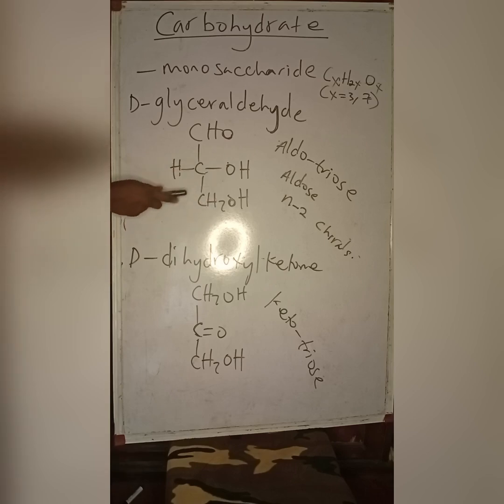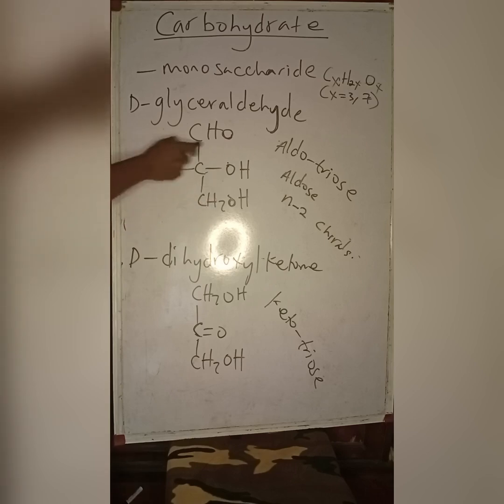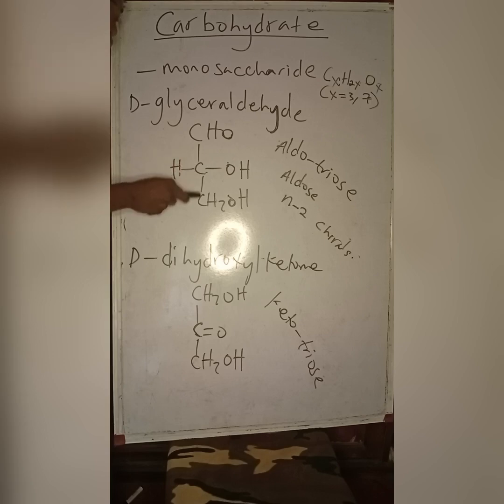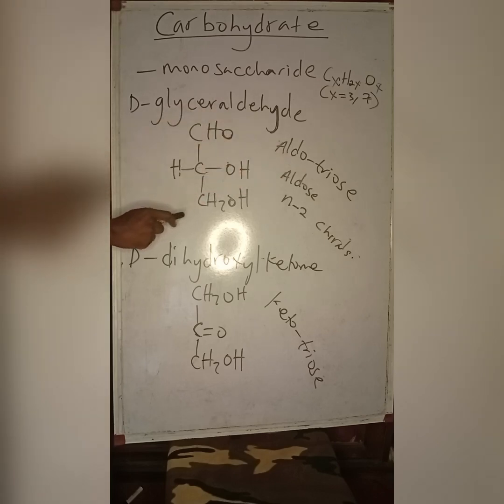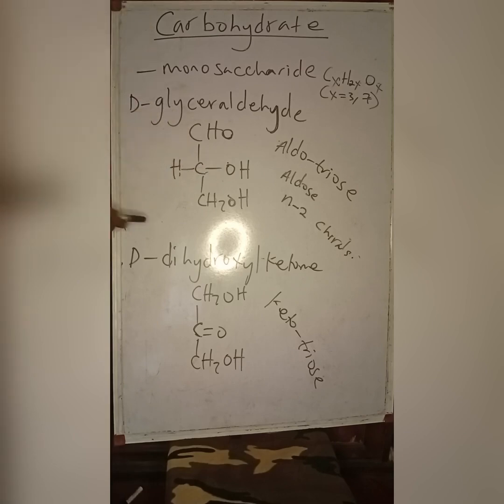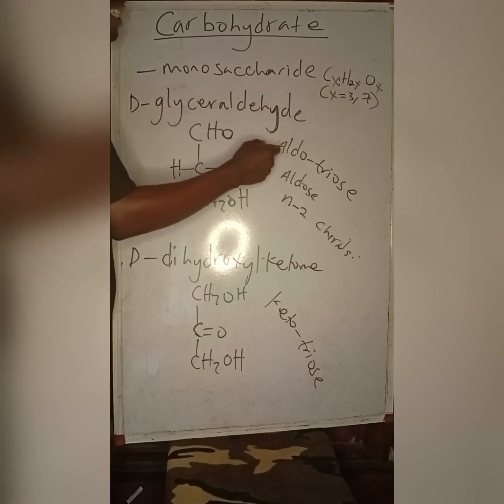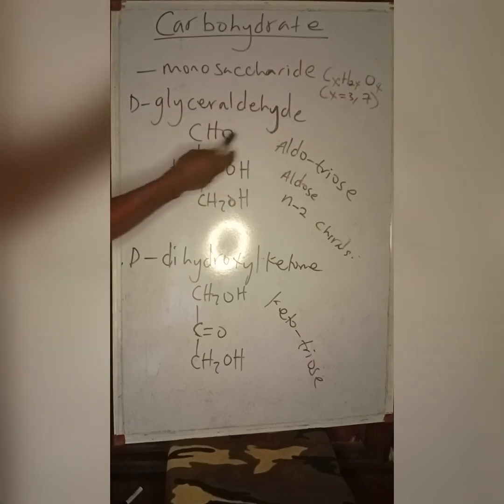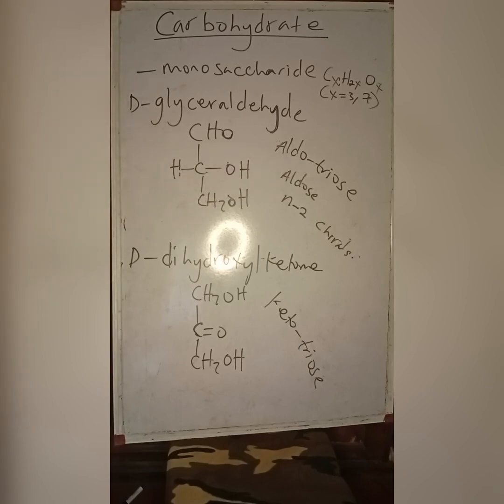It's an aldose sugar because it has an aldehyde functional group. 3 carbons minus 2 is 1 chiral center. Even without knowing the structure, if you know glyceraldehyde is an aldotriose, N minus 2 gives 3 minus 2, so 1 chiral center.